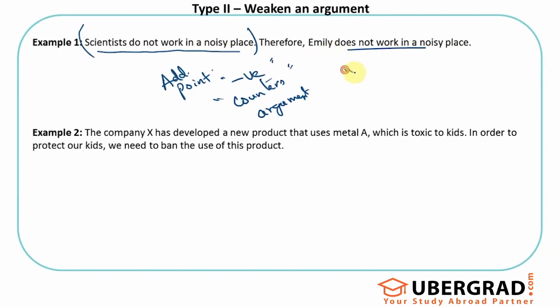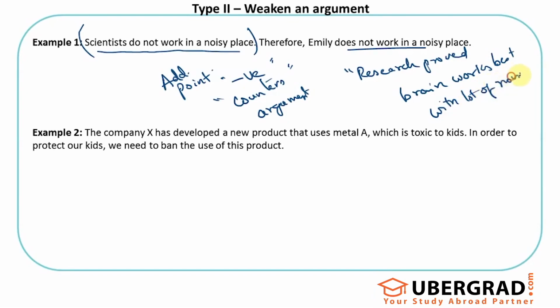Let's say the statement says research proved that the brain works best with a lot of noise around it. Okay, let's say this is one of the statements that you look at. What does this actually say?